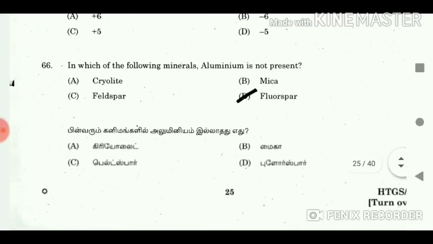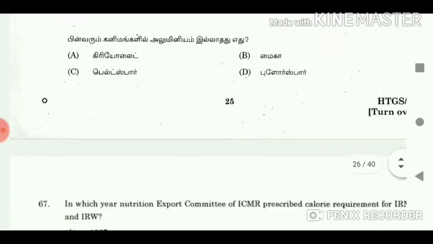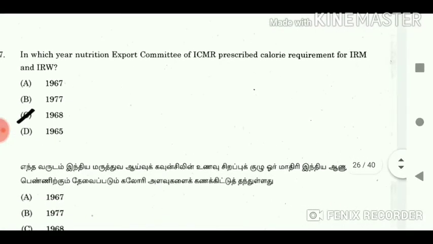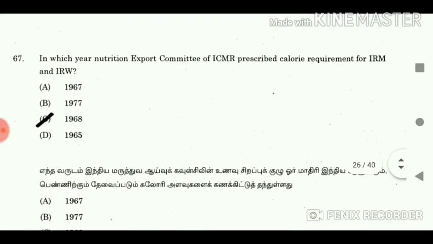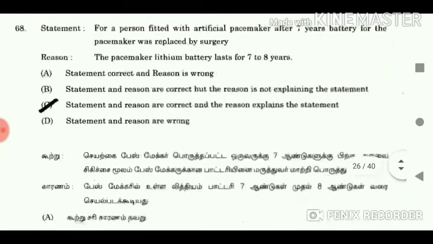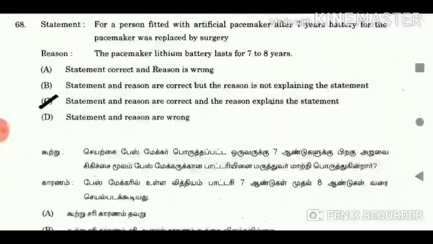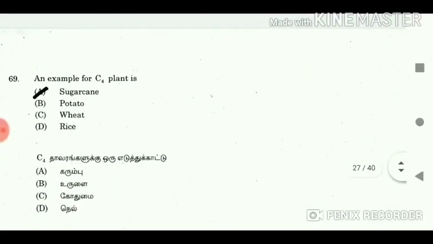66. In which of the following minerals is aluminium not present? Answer fluorspar. 67. In which year did the Nutrition Expert Committee of ICMR prescribe calorie requirements for IMR, IRM and IRW? Answer 1968. 68. Statement and reason are correct and the reason explains the statement. 69. An example for a C4 plant is sugarcane.